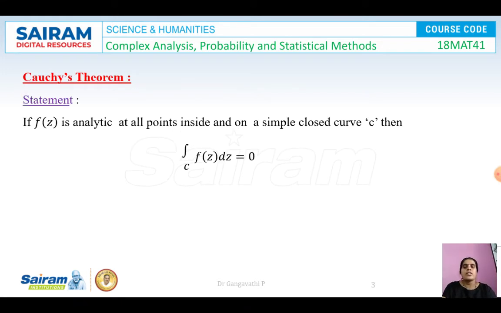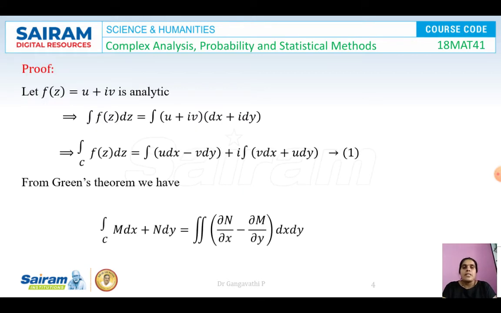Let us see what the statement of Cauchy's theorem is. If f(z) is analytic at all the points inside and on a simple closed curve C, then the integral over C of f(z) dz is equal to 0. So f(z) must be an analytic function. What is an analytic function? About the analytic function we have gone through in detail in Module 1. So f(z) must be analytic at all the points inside and on a simple closed curve C, and then the integral over C of f(z) dz will be equal to 0, which is said to be Cauchy's theorem. Let us prove this result.